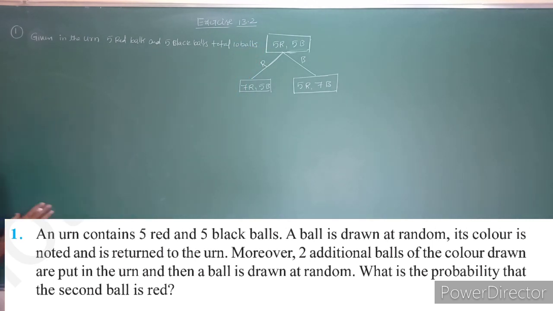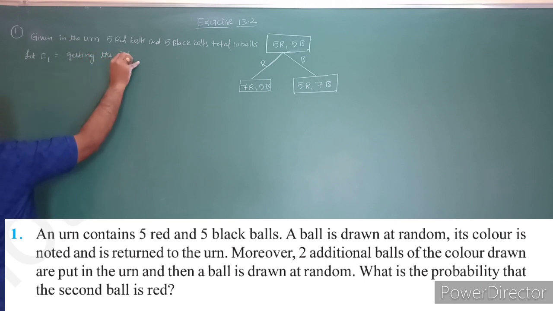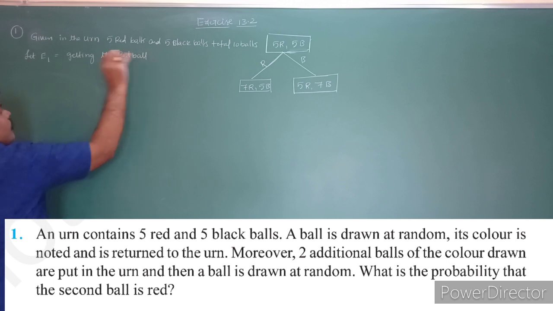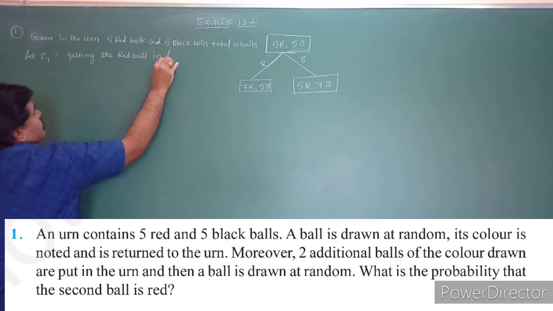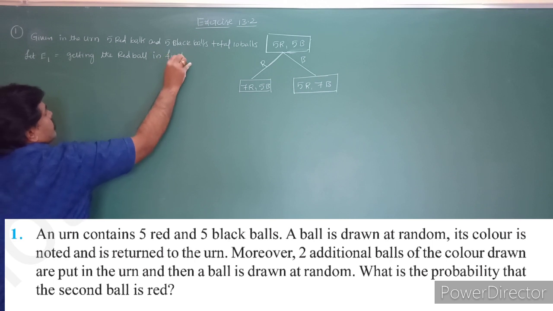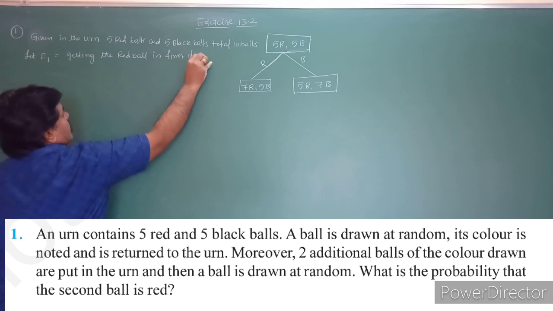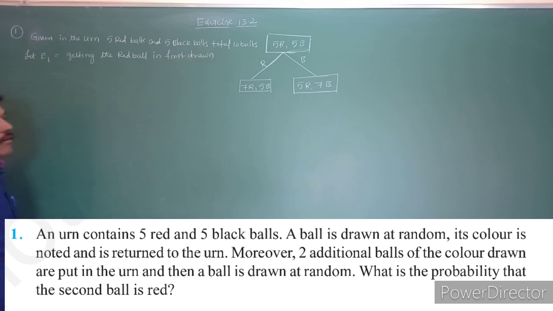So here, let E1 be the event of getting the red ball in the first draw.